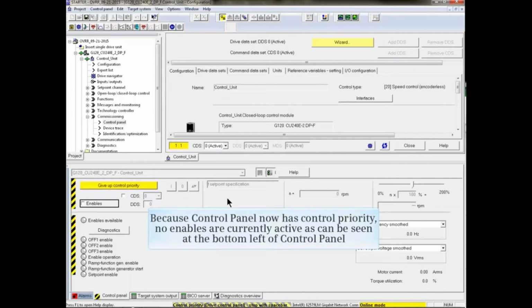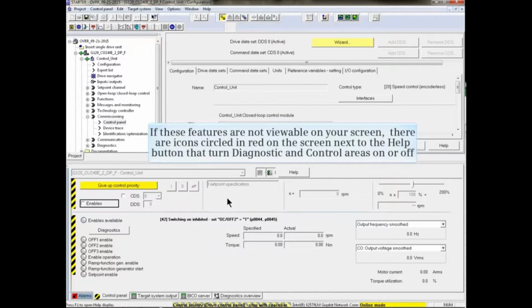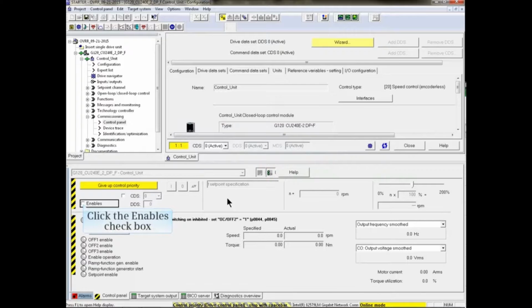Because Control Panel now has control priority, no enables are currently active as can be seen at the bottom left of Control Panel. If these features are not viewable on your screen, there are icons circled in red on the screen next to the Help button that turn diagnostic and control areas on or off. Click the Enables checkbox.